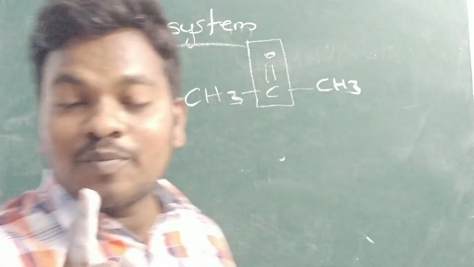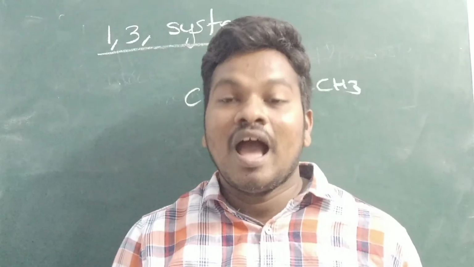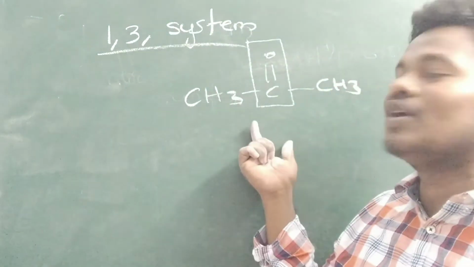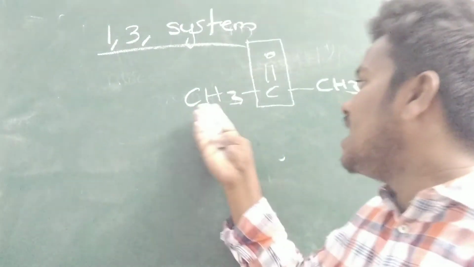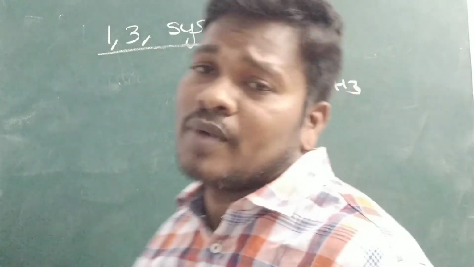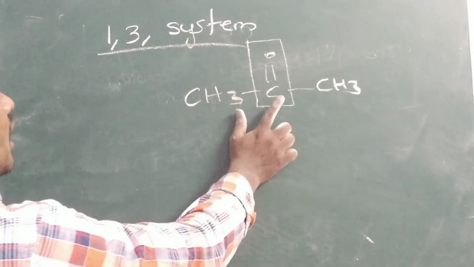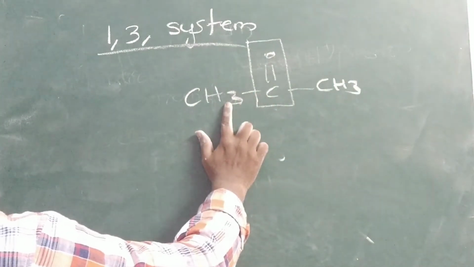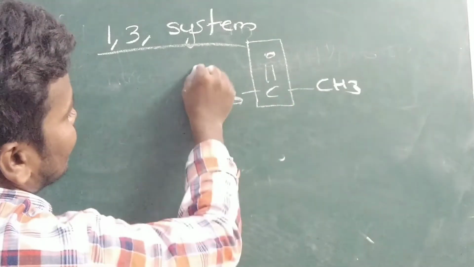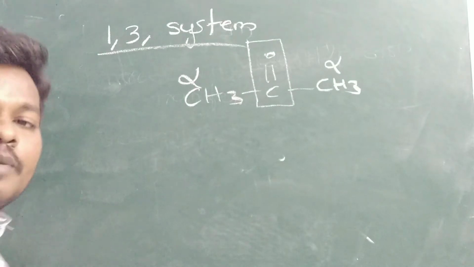The first step is to hold the functional group. Of course, carbons are present. So the functional group's left side carbon and right side carbon are called alpha carbons.